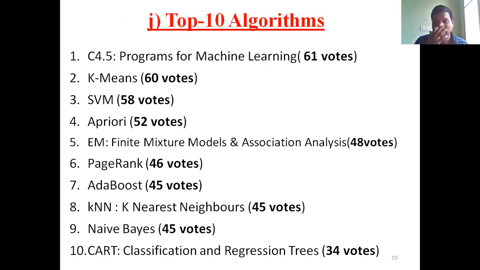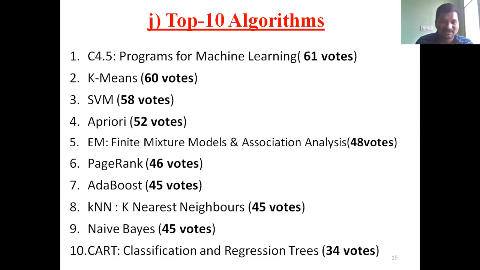Here the top 10 data mining algorithms are there: the C4.5 machine learning algorithm, the decision tree, and some clustering. Machine learning means the machine learns automatically without any human. There are supervised learning and unsupervised learning. Classification C4.5, then the k-means clustering algorithm, and support vector machines.